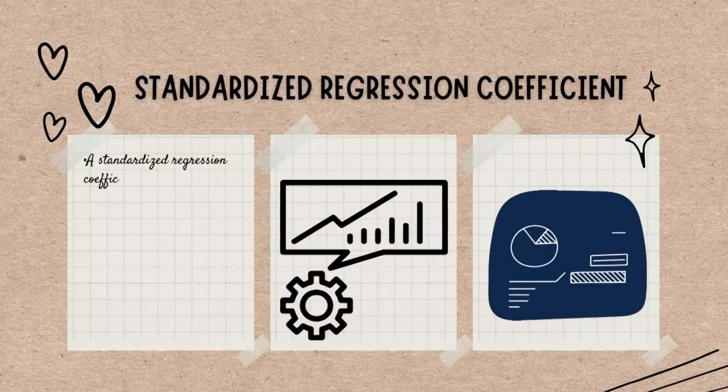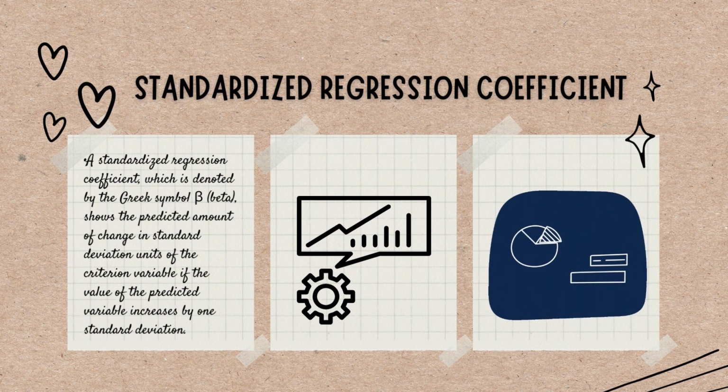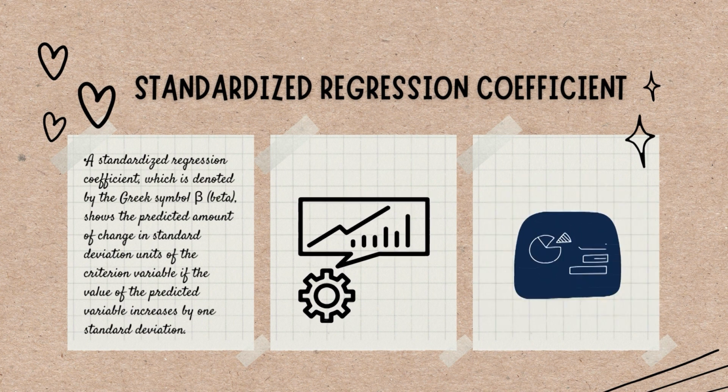Likewise, in regression also, we can use the concept of the standardized regression coefficient. It is similar to the whole concept of z-scores. A standardized regression coefficient, denoted by the symbol beta, shows the predicted amount of change in standard deviation units of the criterion variable if the value of the predictor variable increases by 1 standard deviation.